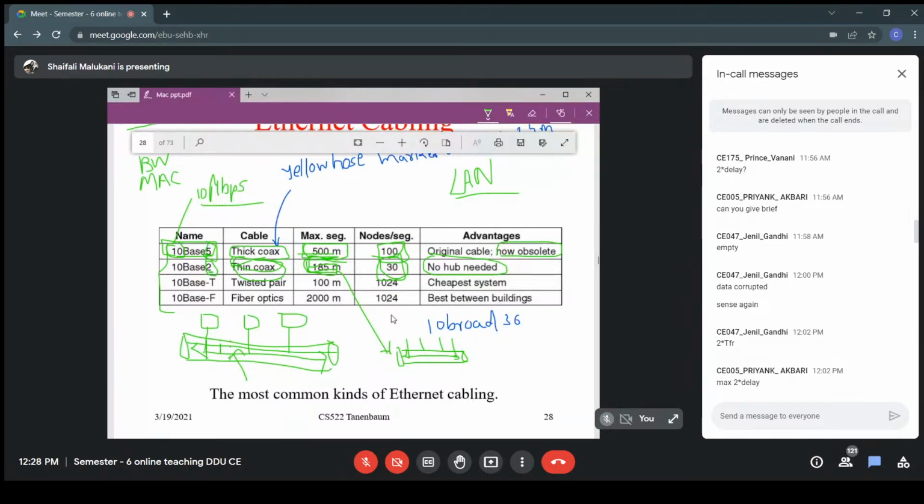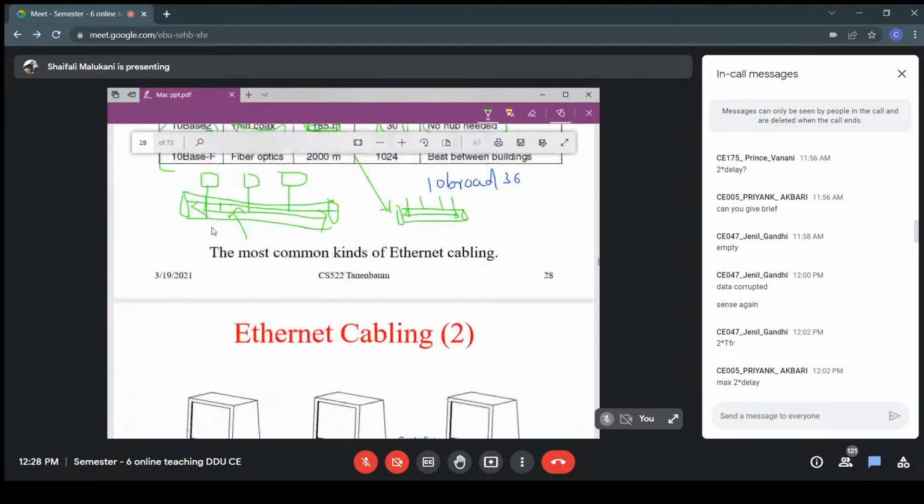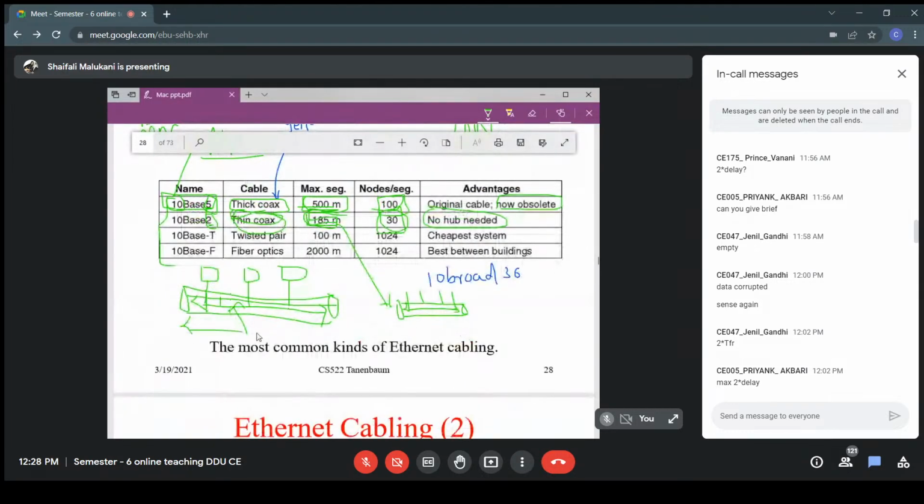So now what to do? Suppose I have a 500-meter cable here, and I want to create a LAN where two computers are, say, 1,000 meter away. What can I do? I can have one more thick coaxial cable, and I can connect them using a repeater. What is a repeater?